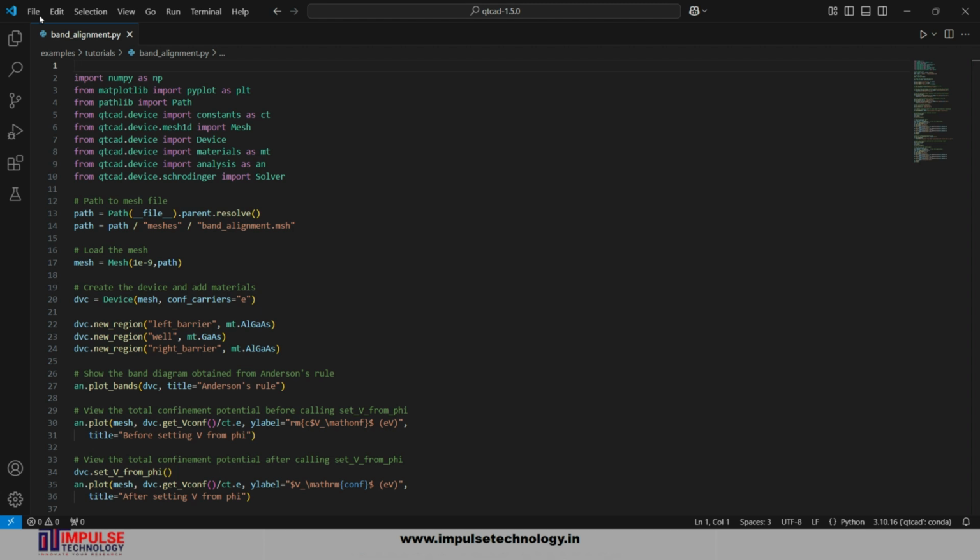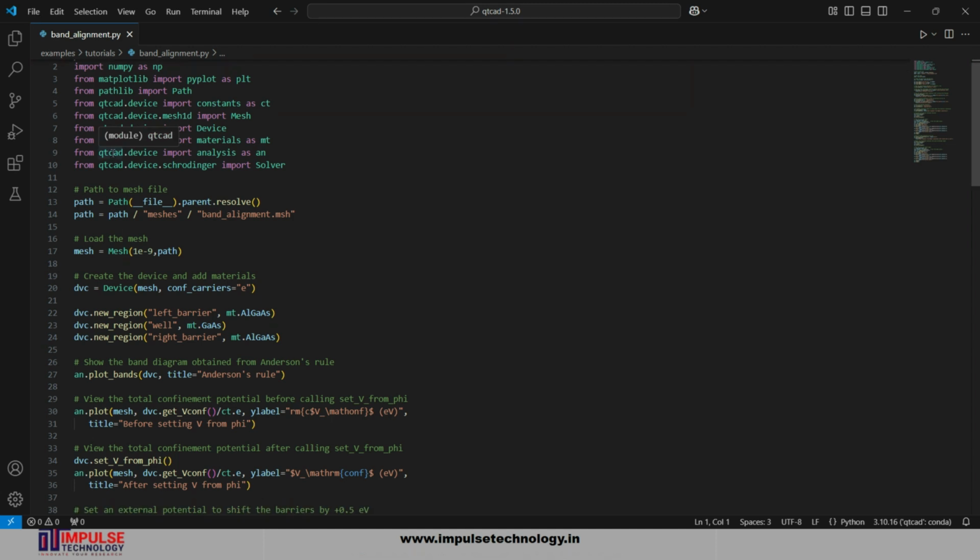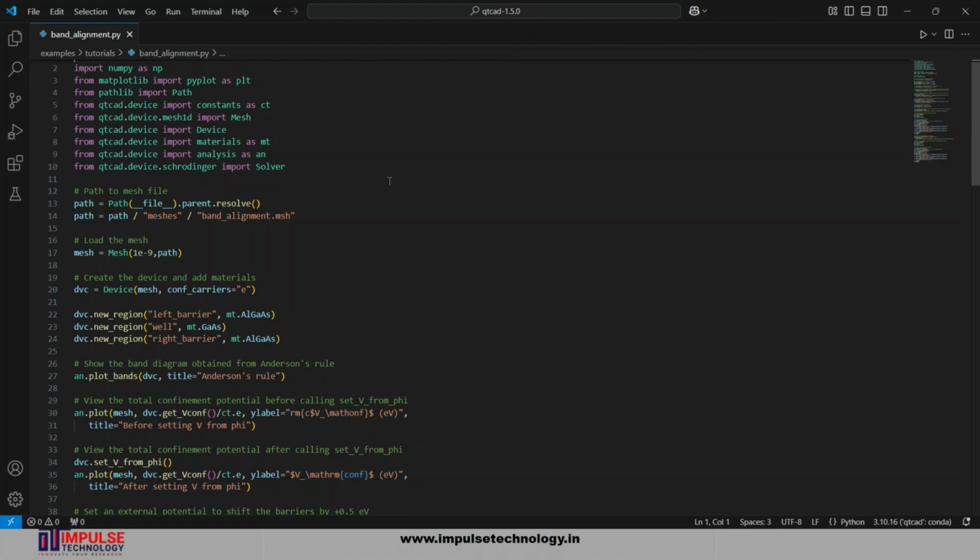Firstly, we import some important modules from QTCAD device. We import NumPy as np for numerical computation. After that, from Matplotlib import pyplot as plt for plotting. After that, from pathlib import Path for handling paths, especially for cross-platform compatibility. After that, from QTCAD device, we import constants as ct for defining universal physical constants like elementary charge, Planck constant, and a lot more.